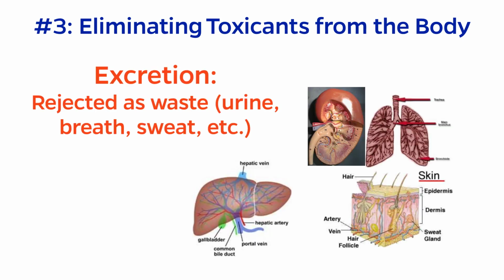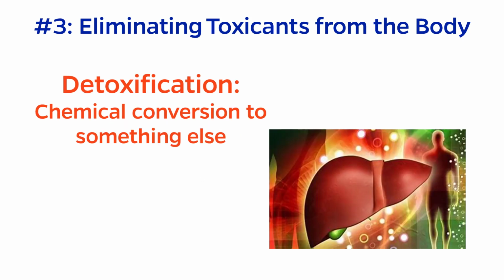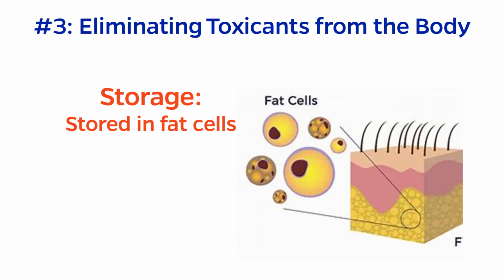Third, we might want to understand how the body attempts to eliminate toxicants. The primary means is excretion, which just means rejected as waste. For example, the kidneys could excrete the toxicant and remove it in urine, or your lungs could excrete the toxicant with exhalation, or it could leave through your skin in sweat. Another route is detoxification, in which the liver chemically converts the toxicant into something harmless. Finally, the toxicant could be stored in fat cells, which might become a problem later on if the fat is metabolized.